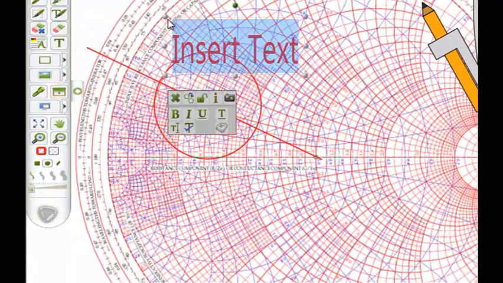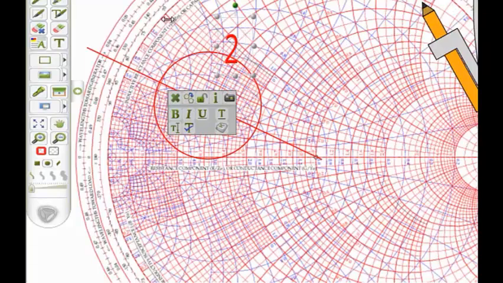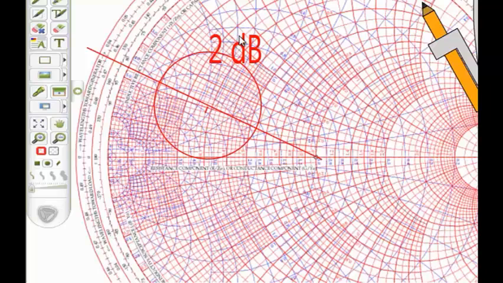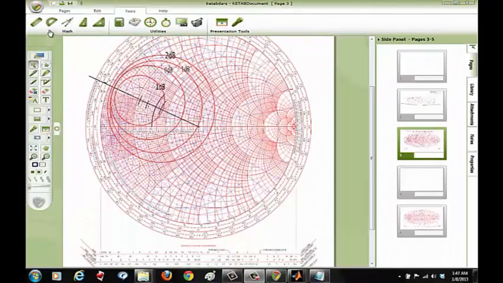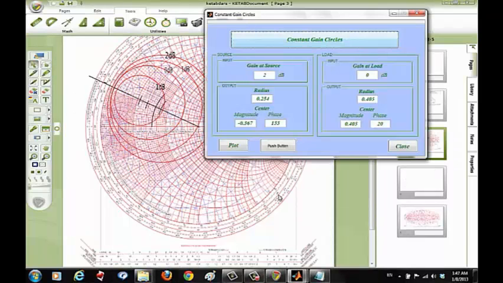We're going to label 2 dB on this circle, just to know after, if you're going to do it as homework or anything. And after doing this for all the values, 1 dB, 0 dB and minus 1 dB, you'll see that you get these circles, and these are the input constant gain circles.